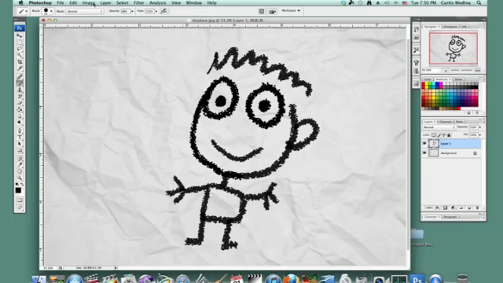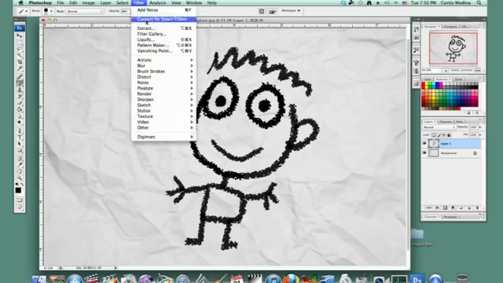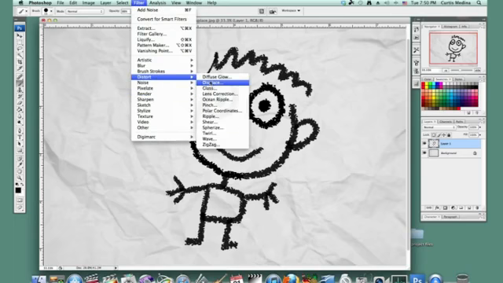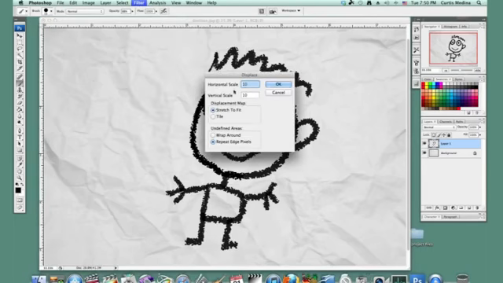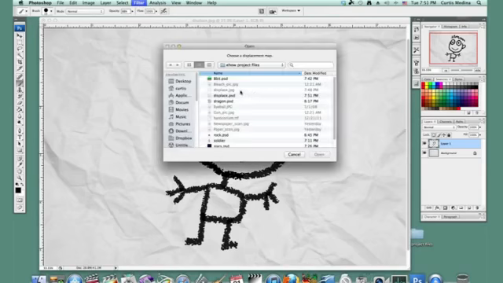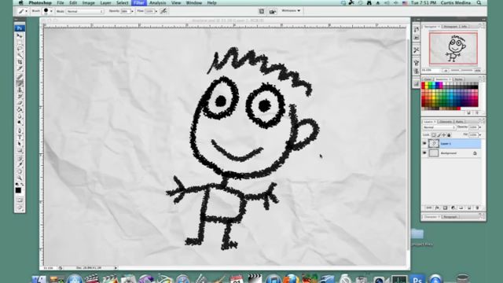Now I'm going to go to Filter, and I'm going to go to Distort and Displace. Now that sounds a little bit familiar. And I'm going to make the horizontal scale 40 and 40. Displace, and make sure to save it as a PSD or a Photoshop document, and open.